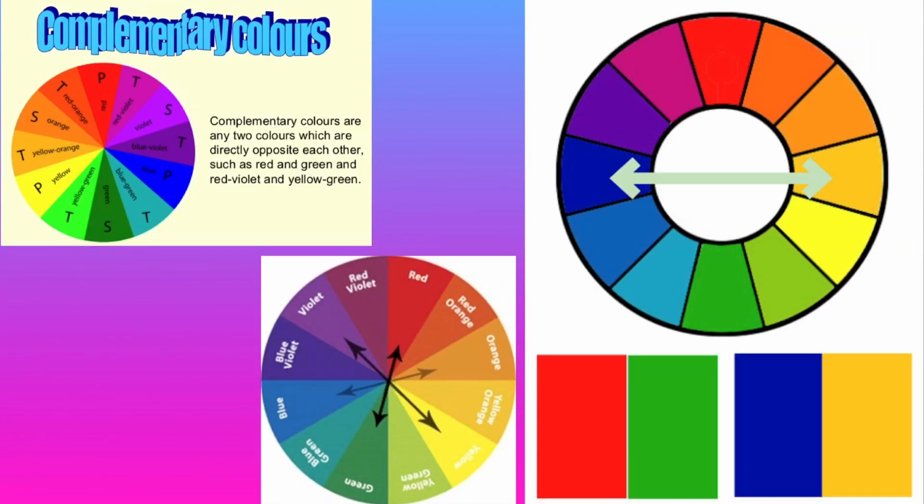Complementary colors. Complementary colors are any two colors which are directly opposite to each other in the color wheel, such as red and green are the complementary colors to each other. You can observe in this color wheel, orange is opposite to blue, violet is opposite to yellow. These are complementary colors to each other.